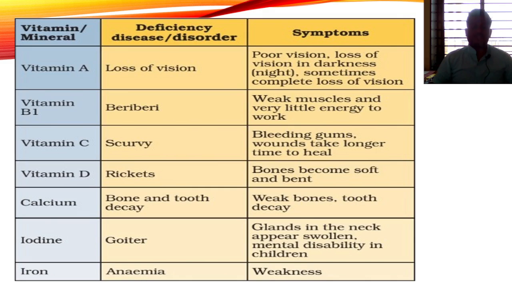The deficiency of iron causes anemia and weakness. These are the deficiencies of vitamins and their diseases and symptoms, which you can see in this picture. By seeing this picture and discussing this point, we come to know how important vitamins are for our body.